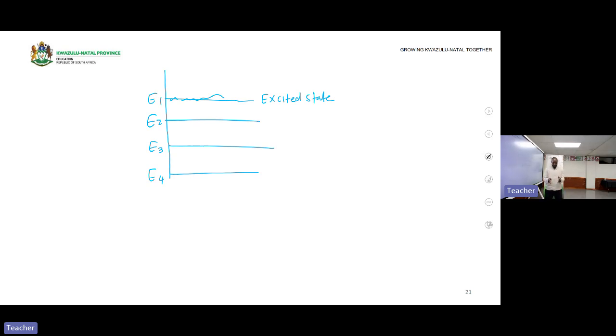So when you shine a light, the light is absorbed by the electron at the energy level. This electron absorbs light and gains energy. Remember, Mr. Mtiana said the photon gives electrons the energy.